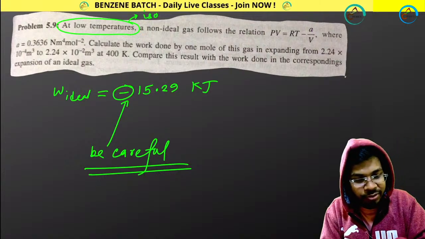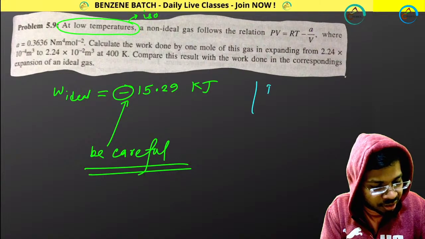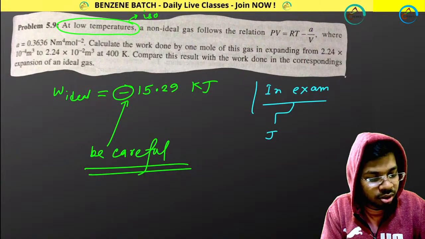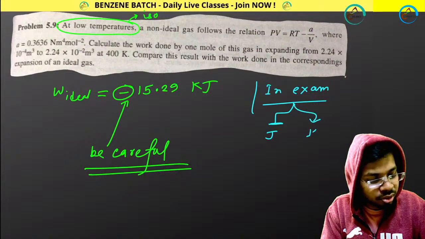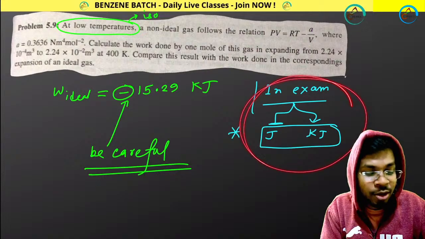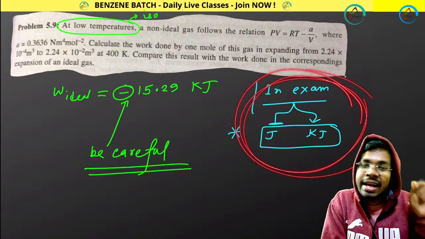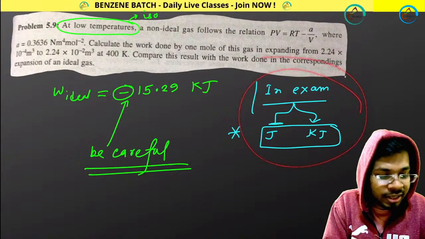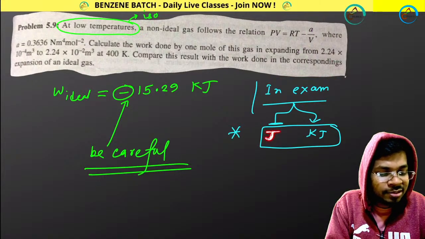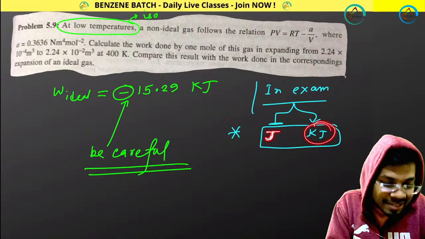So remember one thing. In exam, they may ask the answer in joule or they may ask in kilojoule. Please write down this point. I know this point is very important because I made a lot of mistakes regarding this. In exam, they ask you to get your answer in joule or kilojoule.